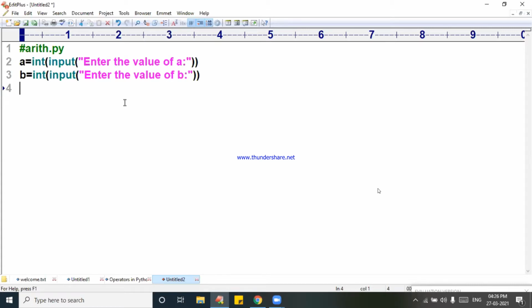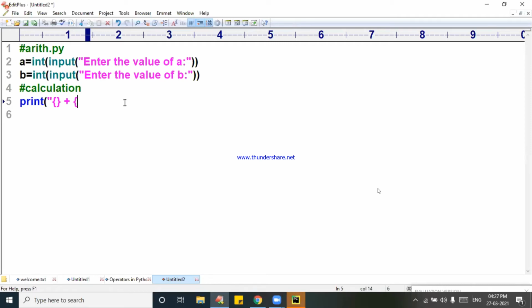Now I will go for arithmetic operation calculations. See, directly I am writing here. Flower bracket, that is what I told you in the last class, curly braces. Plus, I am using the operator called plus.